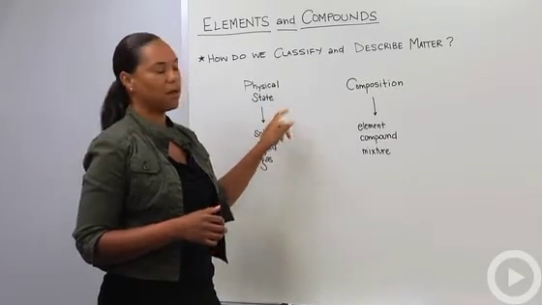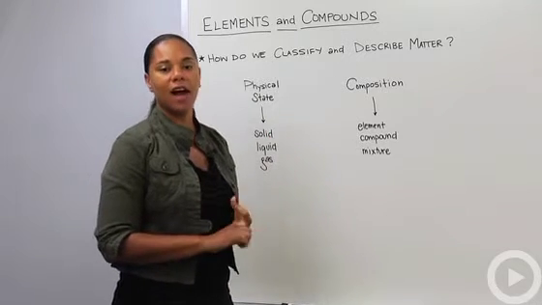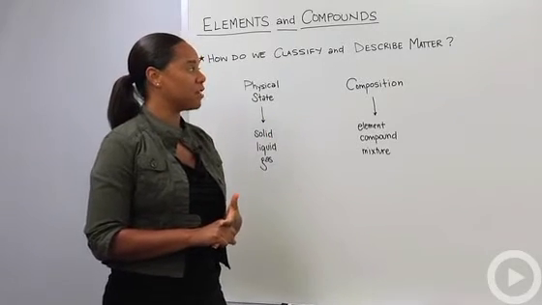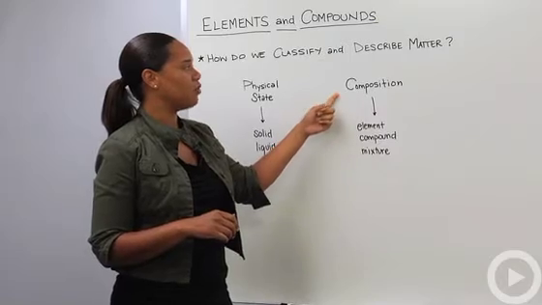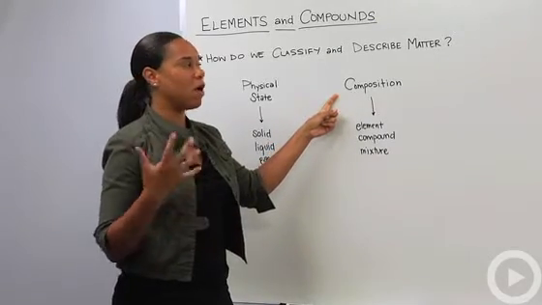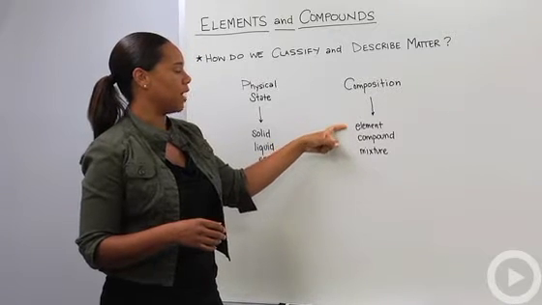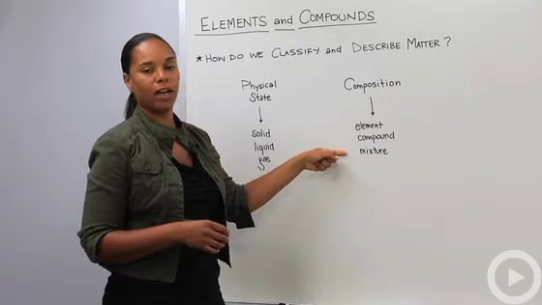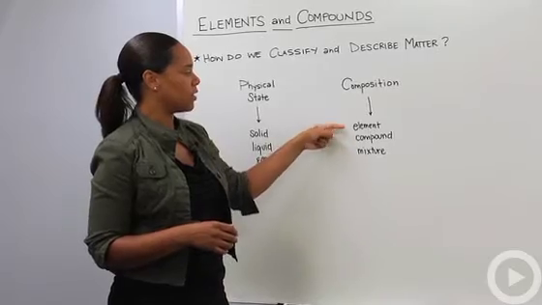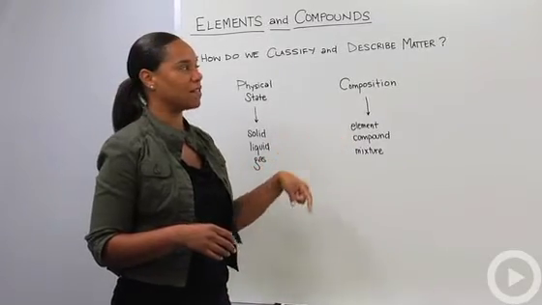The physical state means whether it's a solid, a liquid, or a gas, and we have encountered those already. So let's delve into what it means for matter to have a particular composition. It can be composed of an element, or it can be a compound, or it can be a mixture. We're going to discuss elements and compounds specifically in this section.